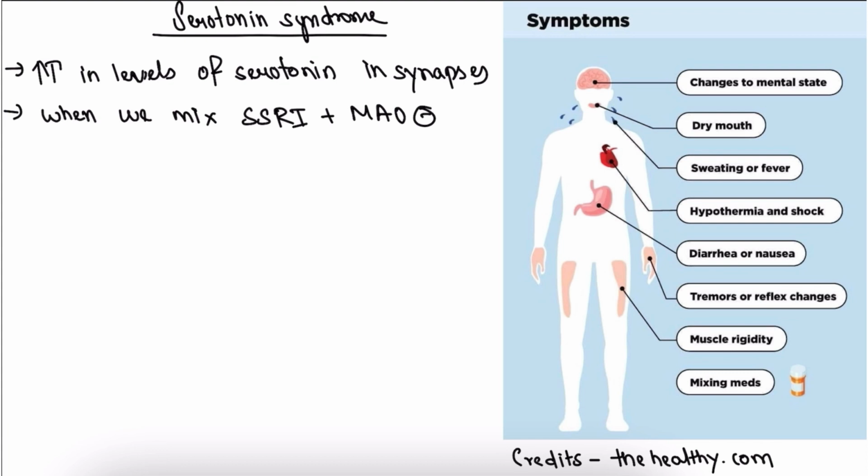The symptoms are changes to mental state, dry mouth, sweating or fever, hypothermia and shock, diarrhea or nausea, tremor or reflex changes, and muscle rigidity.